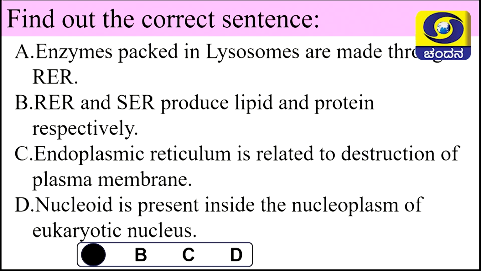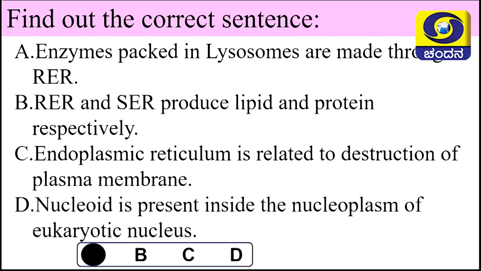Let us know why other 3 statements are wrong. RER and SER produce lipids and proteins respectively. No, that is because RER produce protein, SER produce lipids. Option C, endoplasmic reticulum is related to destruction of plasma membrane.